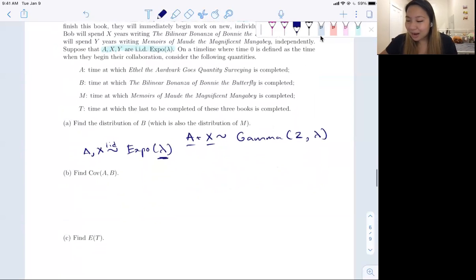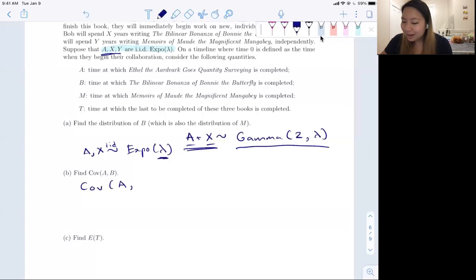Cool. So now find the covariance of A comma B. I really like bilinearity. Since we already have this expression of B as A plus X, and we don't really know that much about B other than, I guess, now we know it's Gamma(2, lambda), we want to lean on the stuff that we know for sure in the problem.